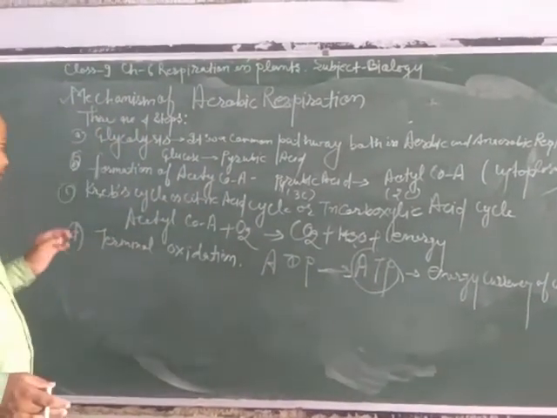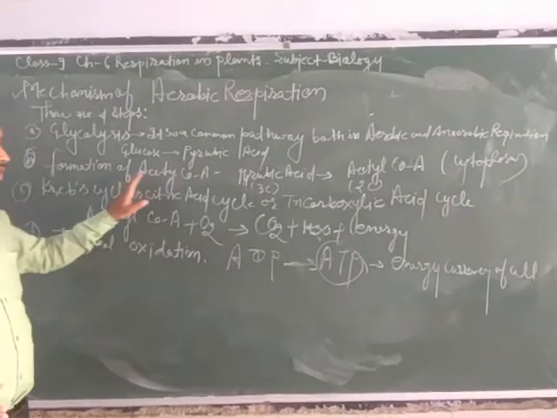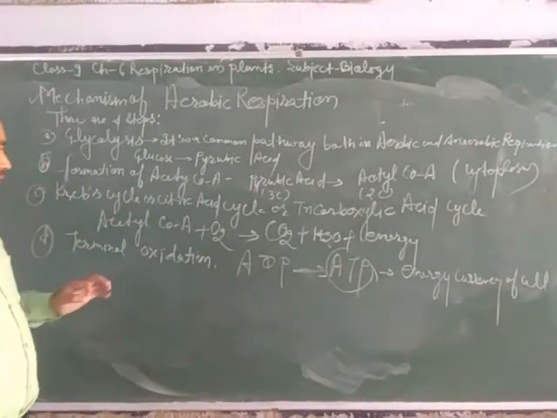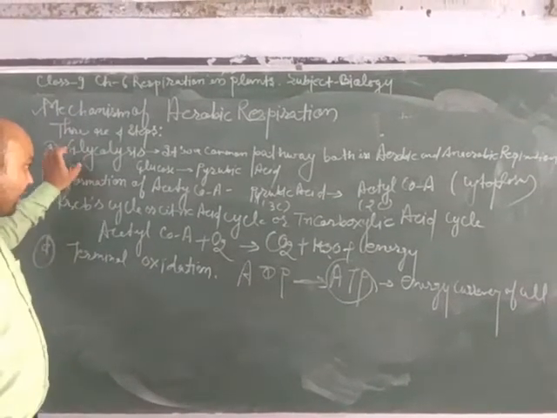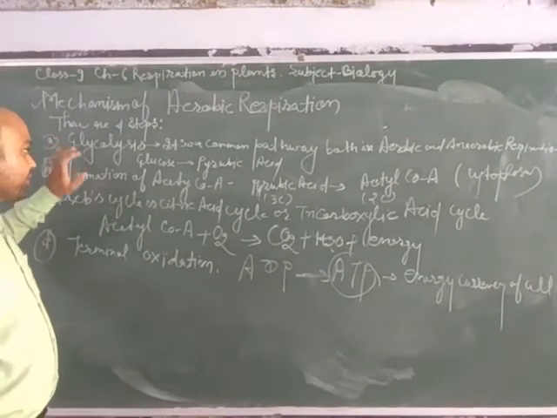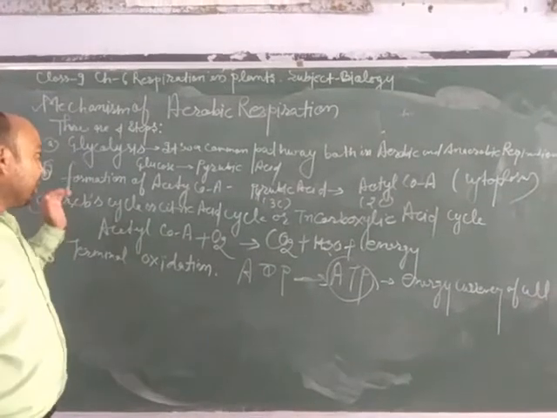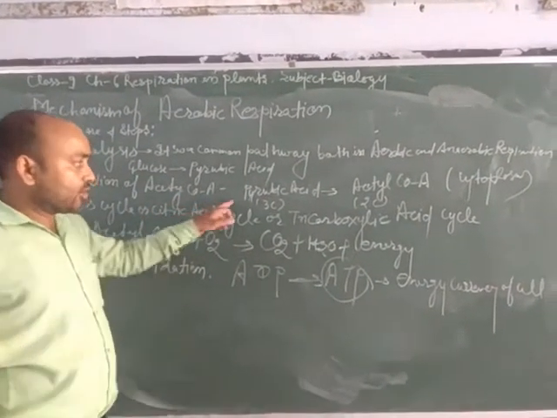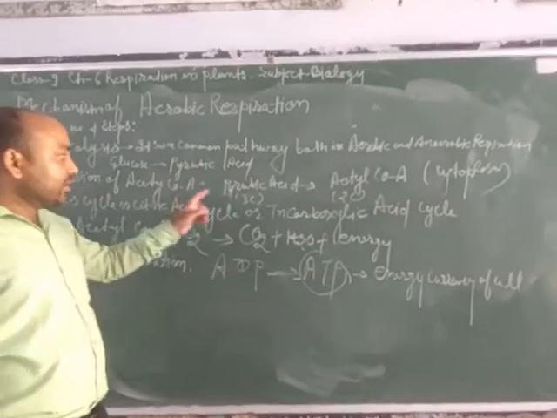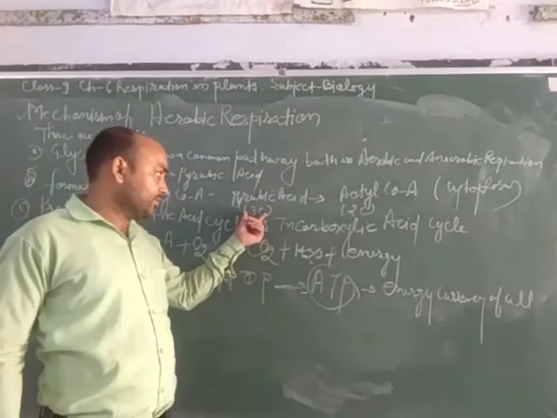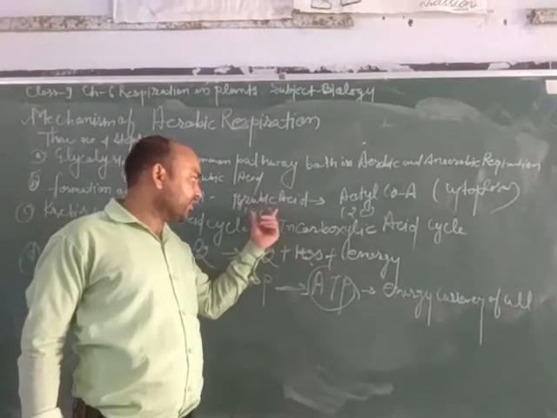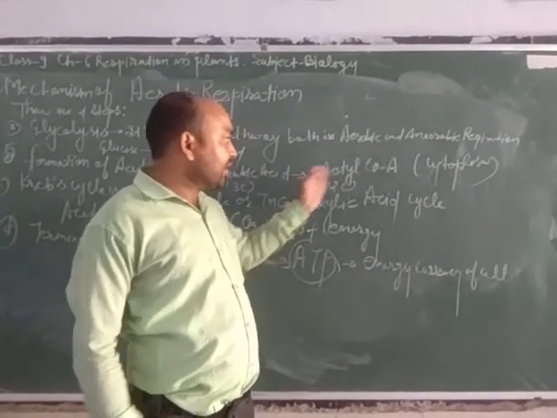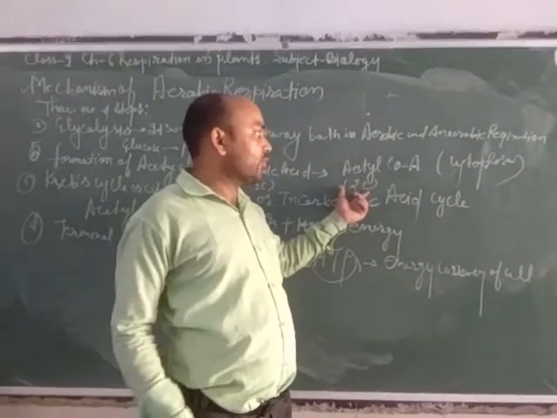Now the second step is the formation of acetyl coenzyme A. We know that glycolysis takes place in the cytoplasm of the cell, and formation of acetyl coenzyme A also takes place in the cytoplasm. In this stage, pyruvic acid, a 3 carbon molecule, is converted into acetyl coenzyme A, a 2 carbon molecule.